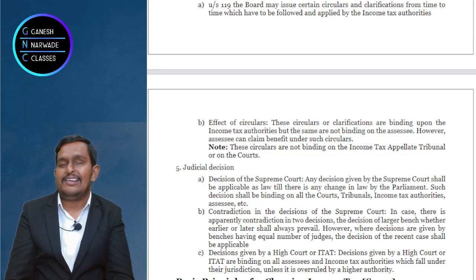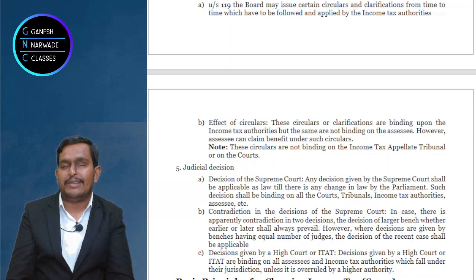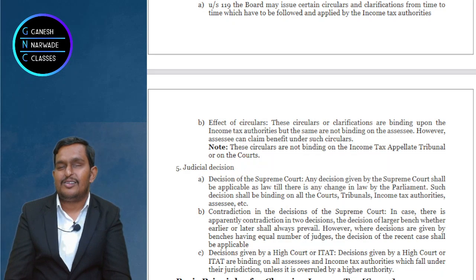Like in the Ram Mandir case, 5 bench judges were there, and all 5 judges said that it is land belonging to Ram Lalla Virajman and the Ram Mandir should be constructed on that. So this way judgments come.